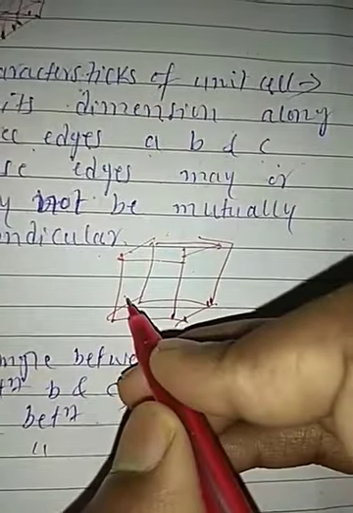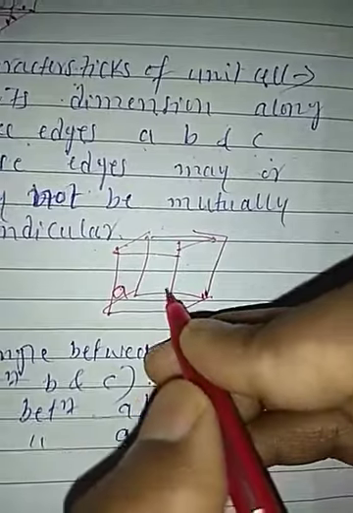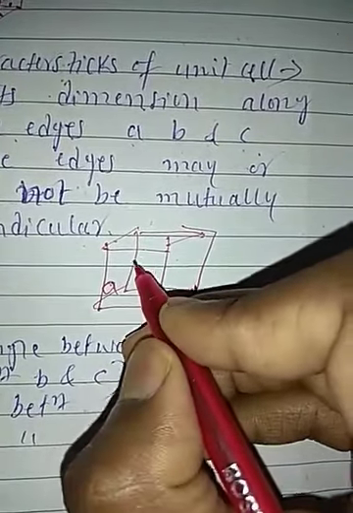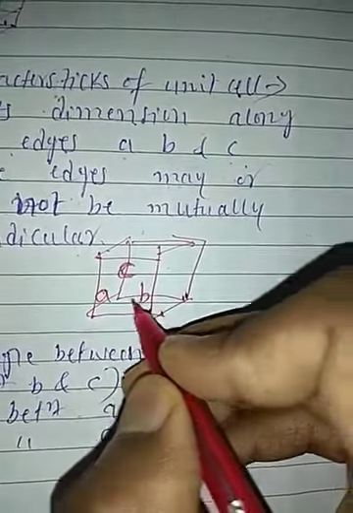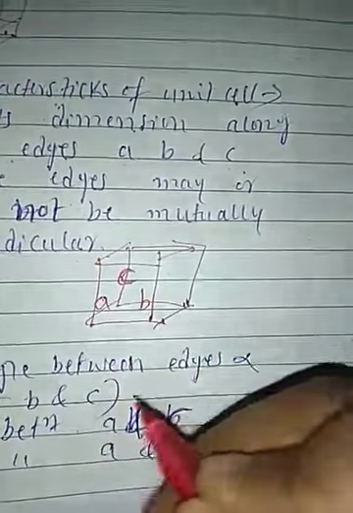Okay, friends, this is A, this is B, and this is C: the X-axis, Y-axis, Z-axis, like this.